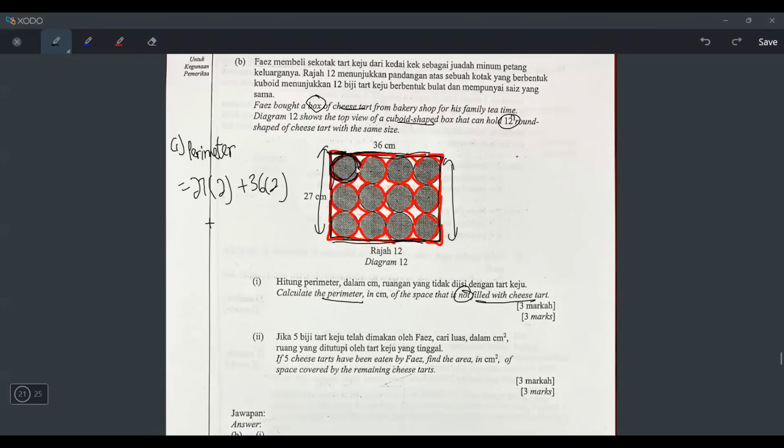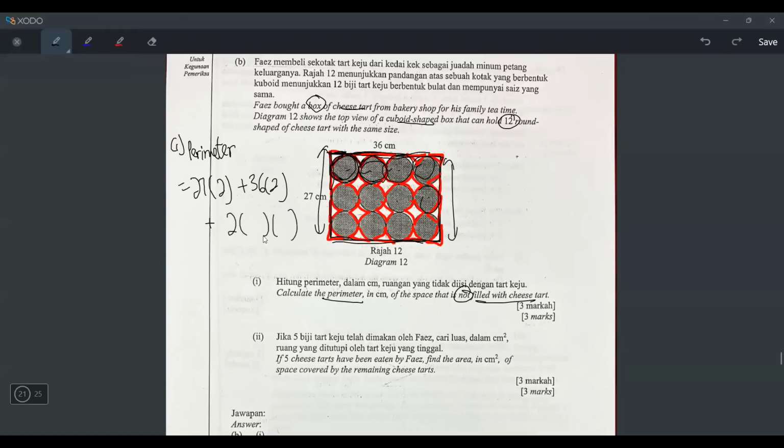You are finding the circumference of the circle. Same with the second circle. You have to take here, plus here, plus here, plus here. You are finding the circumference for circle, circumference for circle, circumference for circle. And how many circles do you have here? There's 12, right? So what you do is you find the circumference for one circle and then times 12.